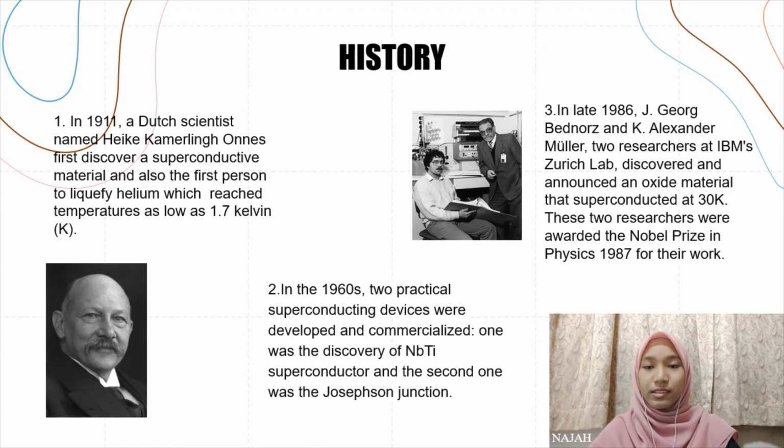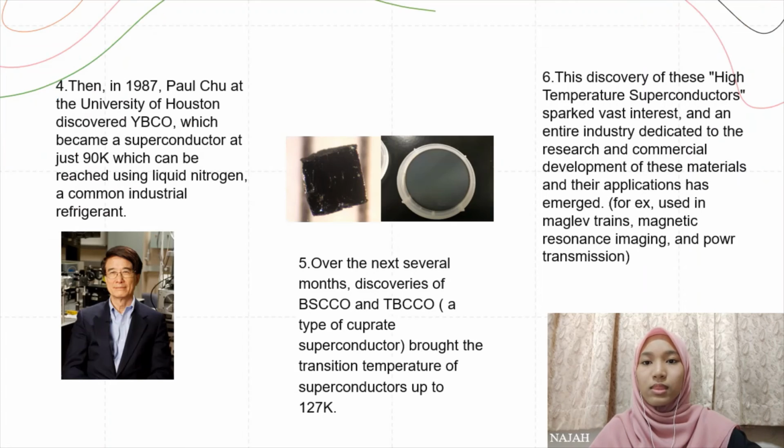In late 1986, J. Georg Bednorz and K. Alexander Müller, two researchers at IBM's Zurich lab, discovered and announced an oxide material that superconducted at 30 Kelvin. They were awarded the Nobel Prize in Physics in 1987 for their work. Then, in 1987, Paul Chu at the University of Houston discovered YBCO, which became a superconductor at just 90 Kelvin, which can be reached using liquid nitrogen, a common industrial refrigerant.